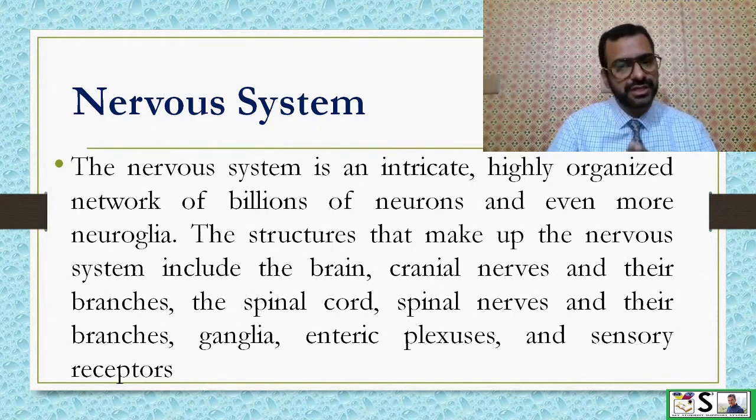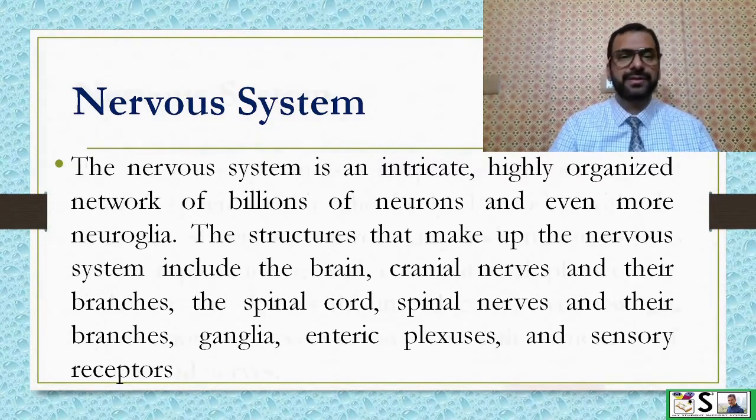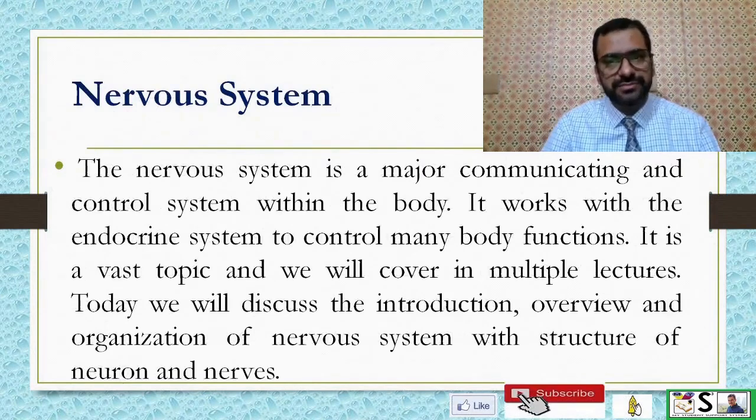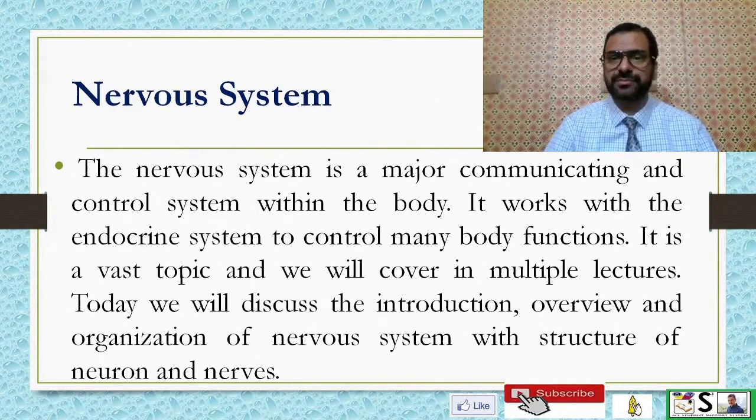branches, spinal cord, spinal nerves and their branches, ganglia, enteric plexus, and sensory receptors all over the body. The nervous system is a major communicating and control system within the body. It works with endocrine system to control many body functions.